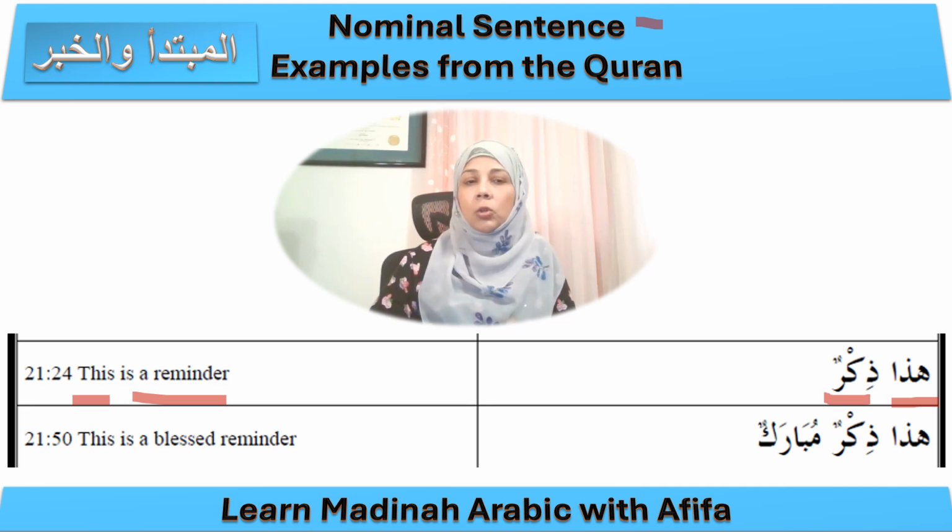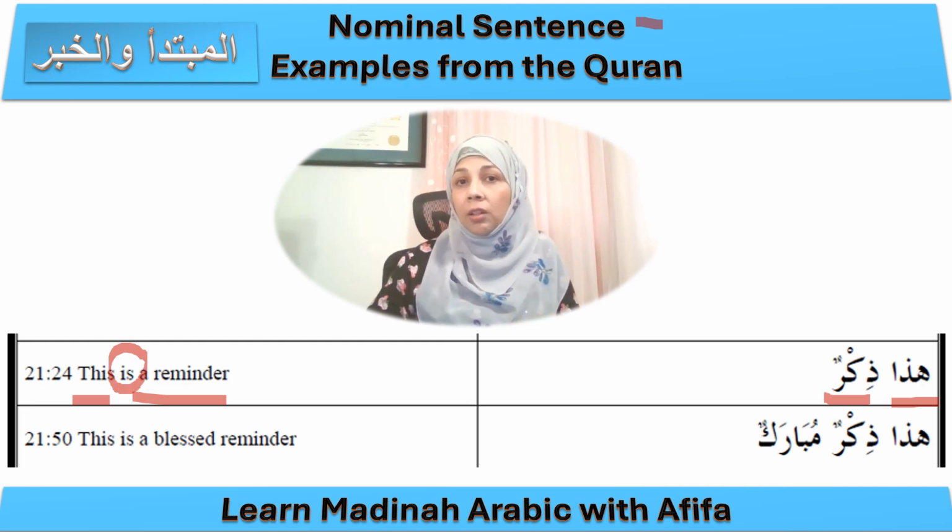Okay? And also please observe, as I mentioned to you before, in the translation you put "is" in English, but in Arabic the "is" is not there. This is the to be verb, is, which is not there in Arabic. Okay, so let's make our further observations. The mubtada hadha is definite. Why? Because this is a demonstrative pronoun, which is by its nature definite.